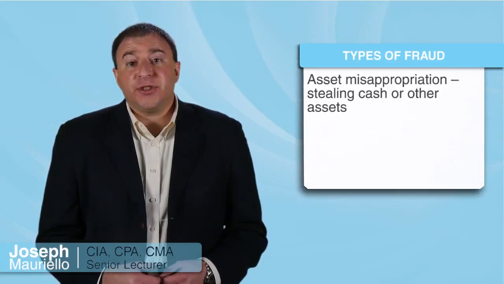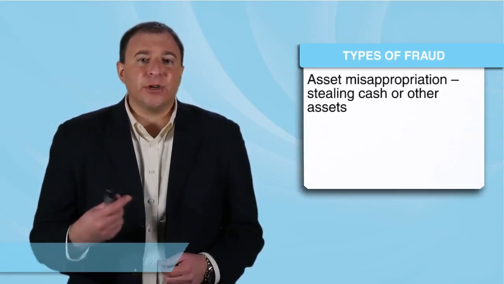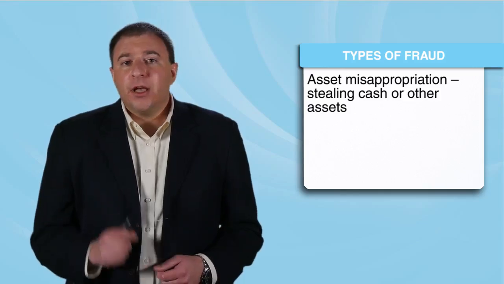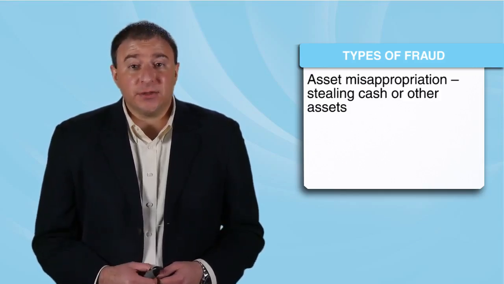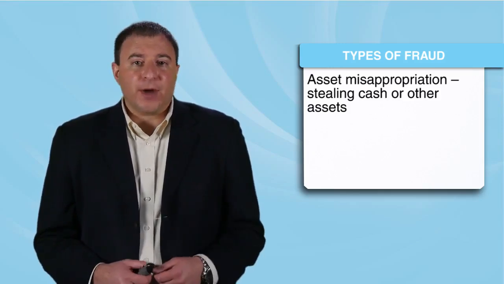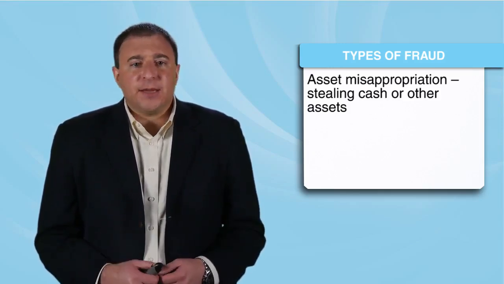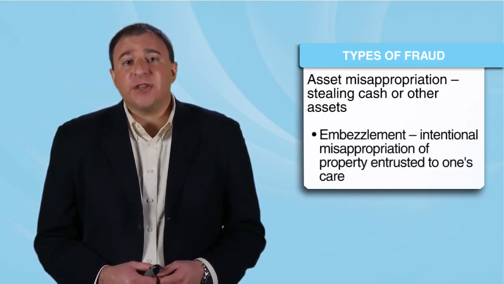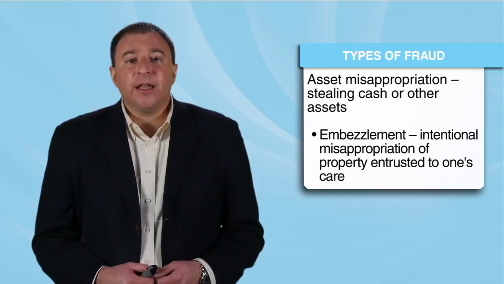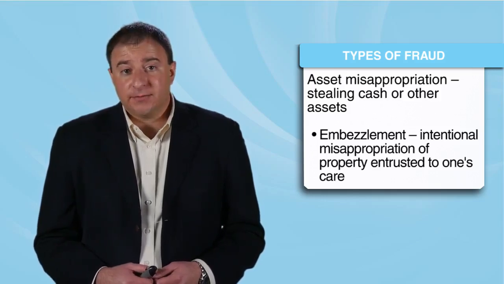Asset misappropriation is stealing cash or other assets, for example, supplies, inventory, equipment, and information. A fraud exists when the theft is concealed, for example, by adjusting records. An example of this type of fraud is embezzlement, which is the intentional misappropriation of property entrusted to one's care.